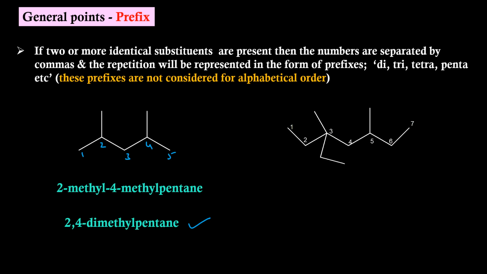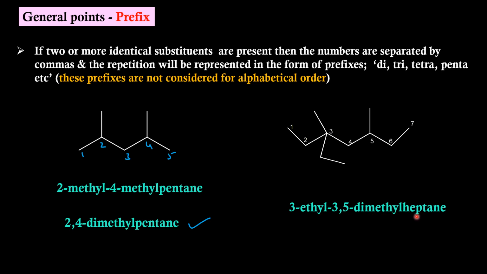Another example, we have already indicated the longest possible chain and the numbering. At position 3, we are having two substituents. One is methyl, another one is ethyl. At position 5, we are having one more methyl group. So while naming, we tell 3-ethyl-3,5-dimethyl heptane. Observe here, while considering the substituents for alphabetical order, I haven't considered D of dimethyl, instead considered M of methyl. Between methyl and ethyl, ethyl wins over, so it is 3-ethyl